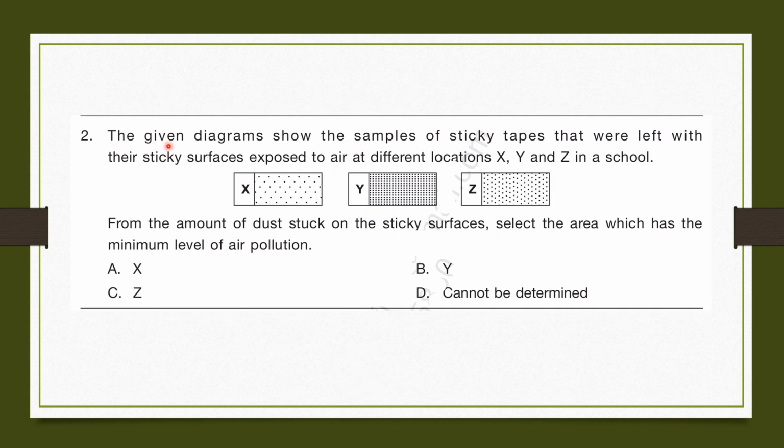Question 2. The given diagram shows the samples of sticky tapes that were left with the sticky surfaces exposed to air at different locations X, Y, and Z in a school. From the amount of dust stuck on the sticky surfaces, select the area which has the minimum level of air pollution. So if you look at these three, you can see that X has the least amount of dust. So the answer is A, X.